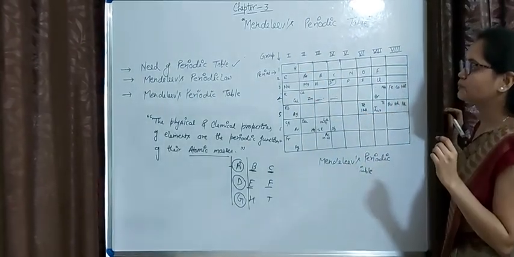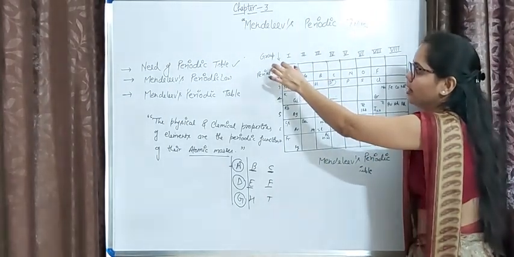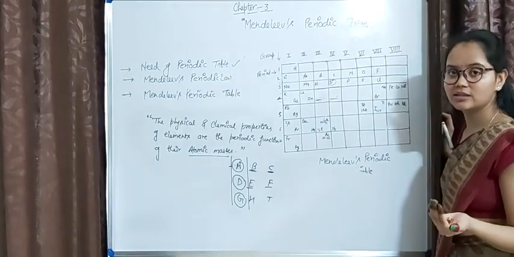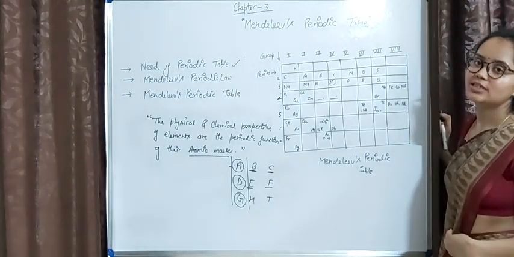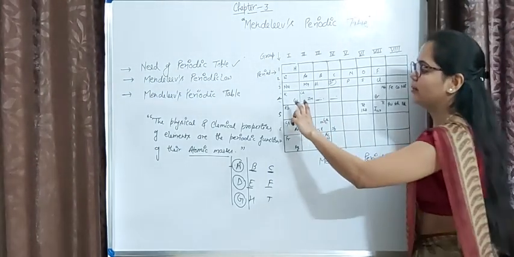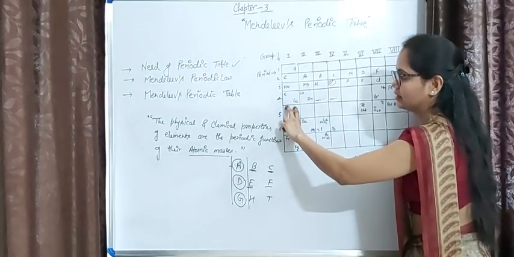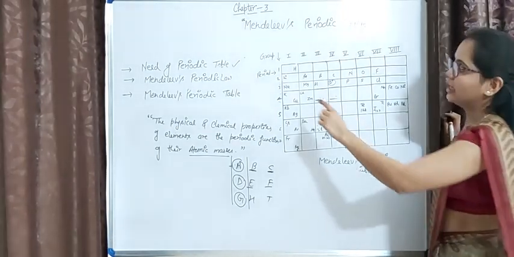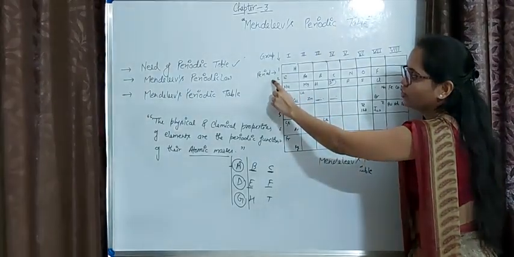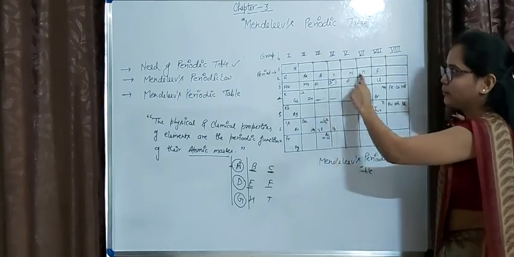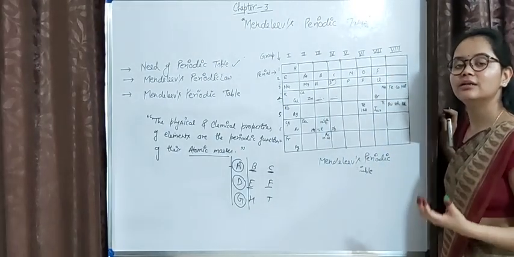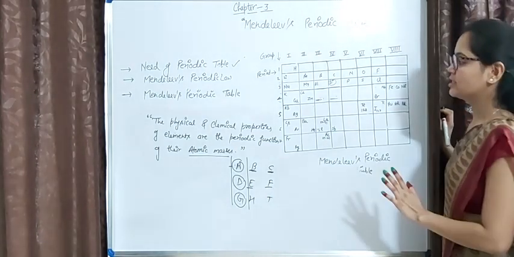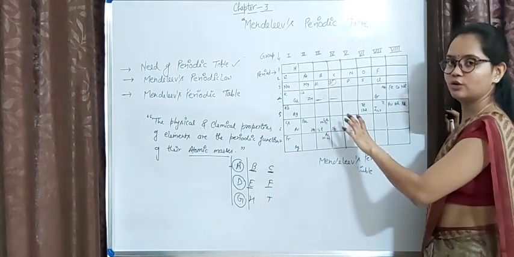Now one more thing. All the elements present in a group, since they show the same valency, obviously show the same properties. Now if we talk about the period, if we go from left to right in any period, we will see a gradual change in physical and chemical properties. So this is about the vertical columns and horizontal rows.